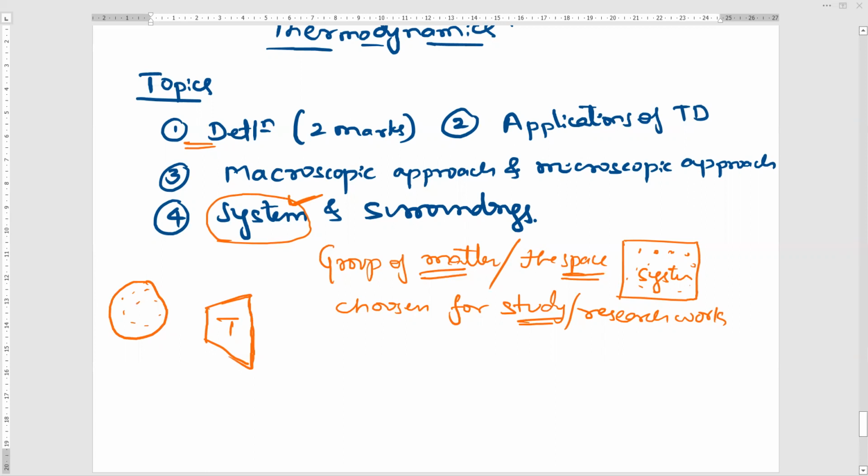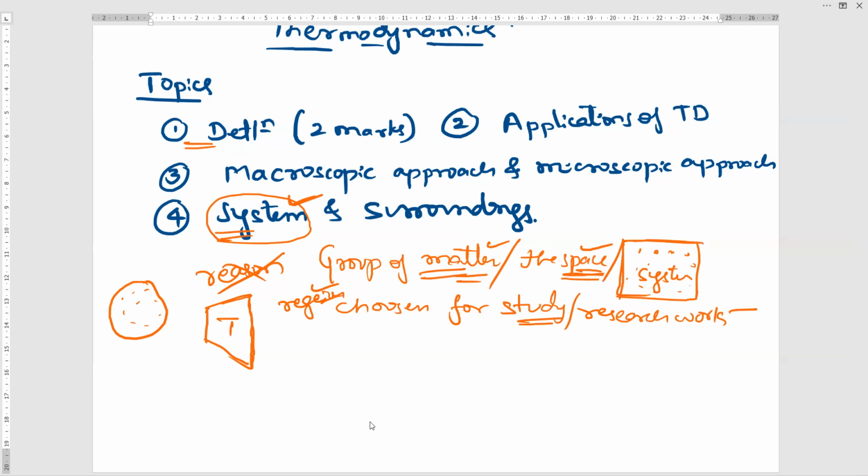Yes, sir. Fine. Any group of matter or the space or region, not reason, the space region, which you have selected or chosen for your study or research work. That particular mechanical component, device, machine or space, we will call it a system.